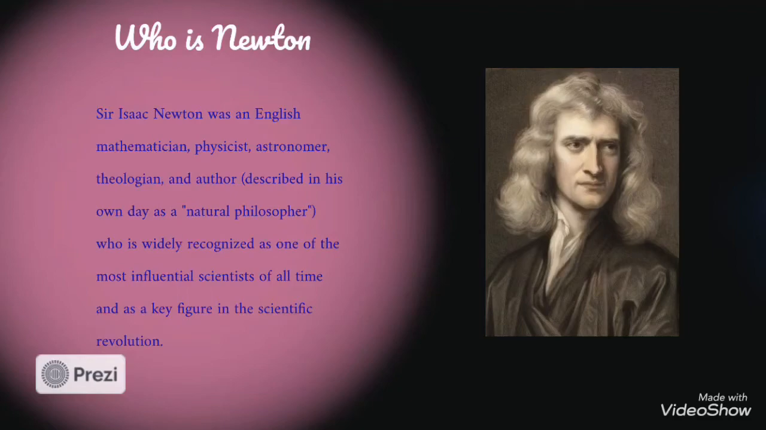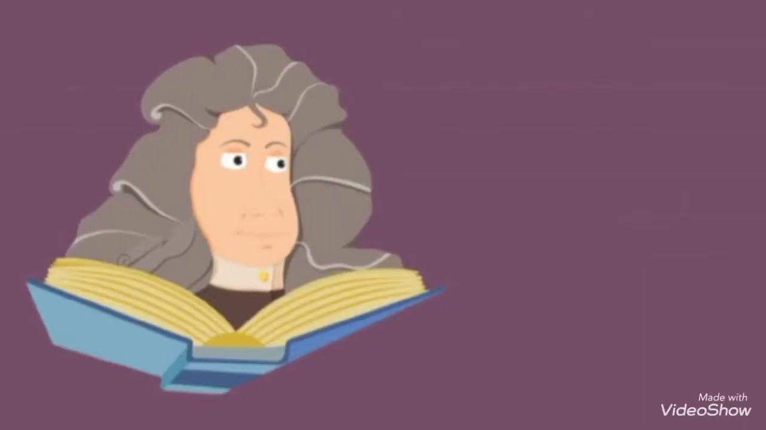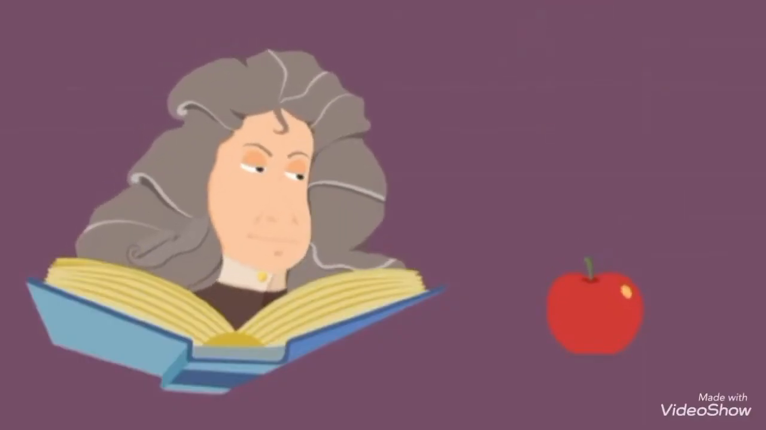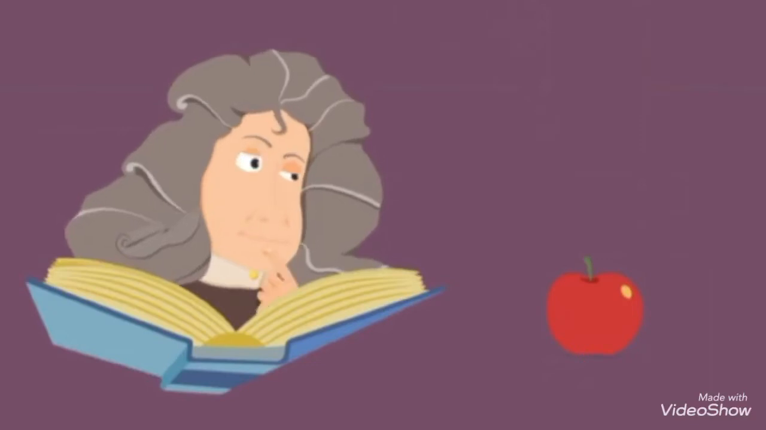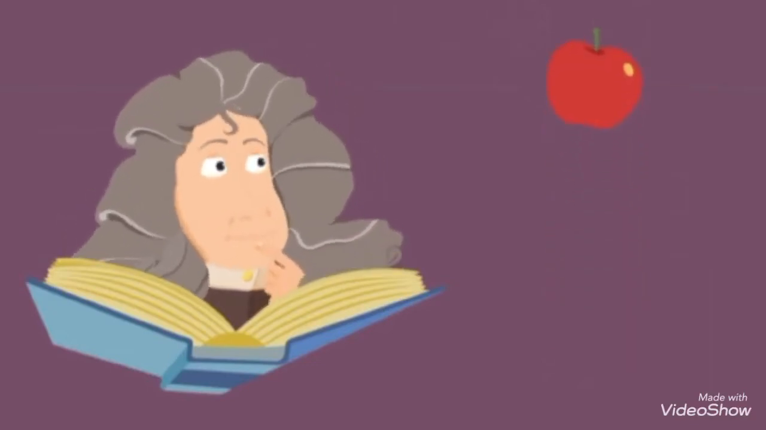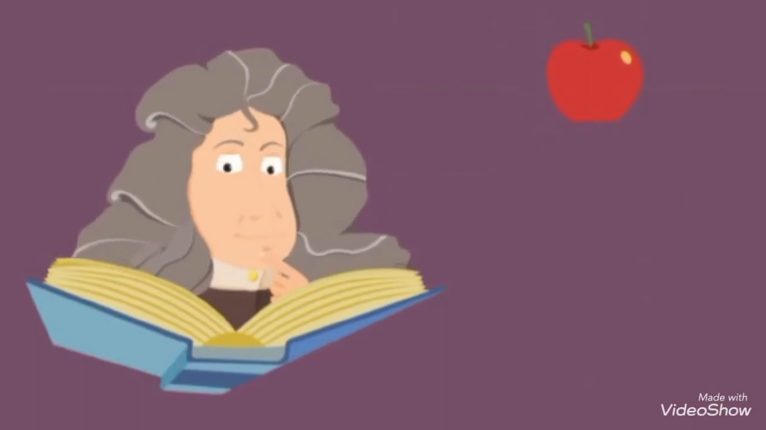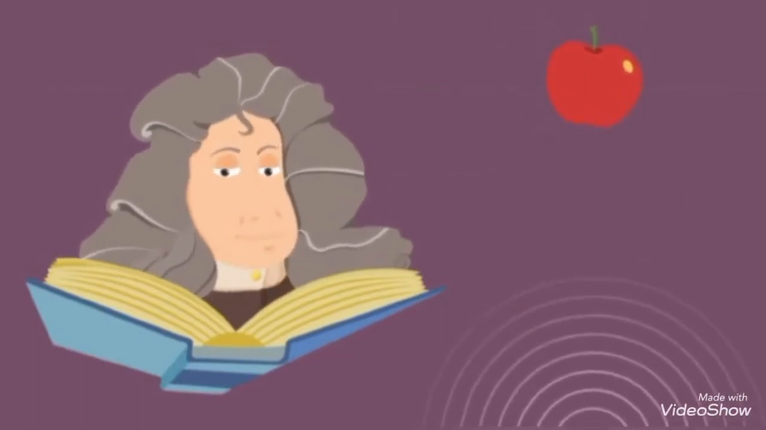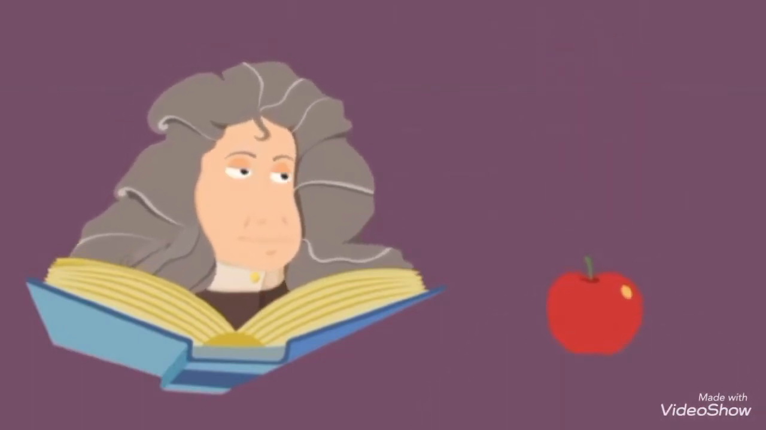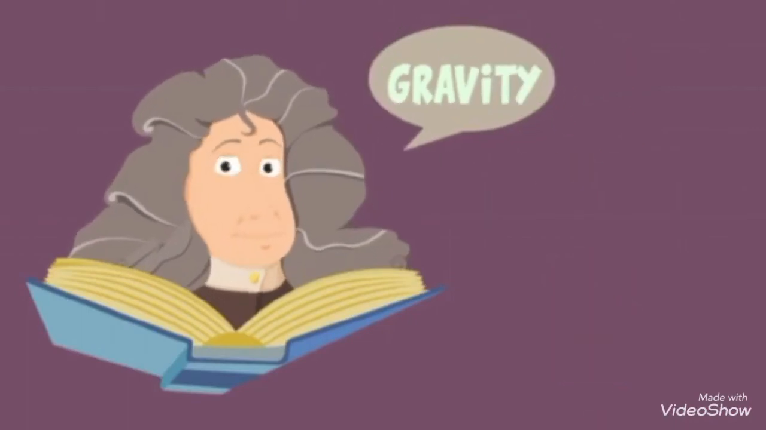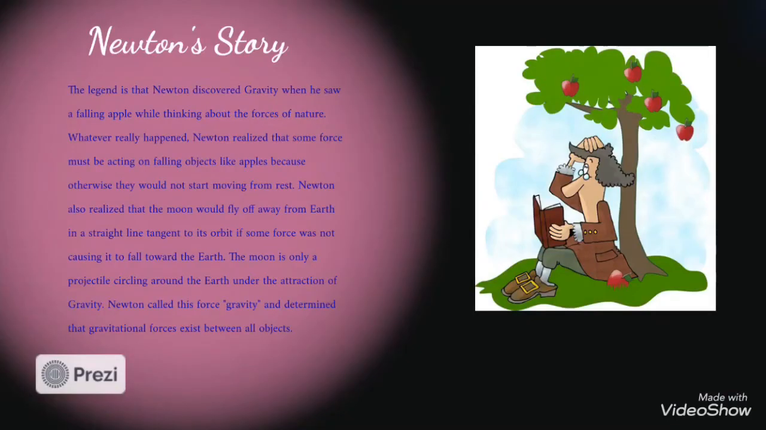This legend discovered gravity with his famous story: he saw a falling apple while he was thinking about nature, and he realized that the same force must be acting on falling objects like the apple. And he called it gravity. The moon is only a projectile circling around the earth under the attraction of gravity.